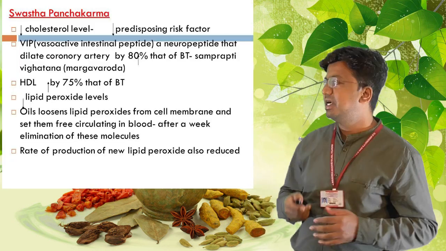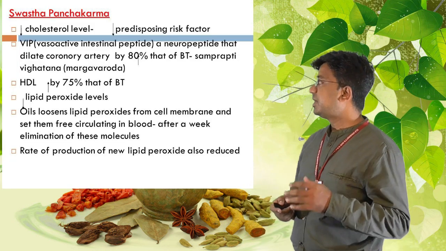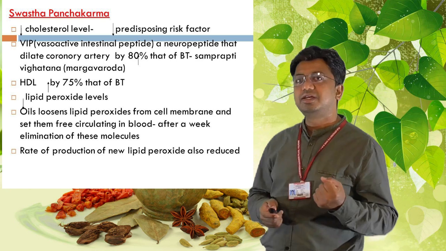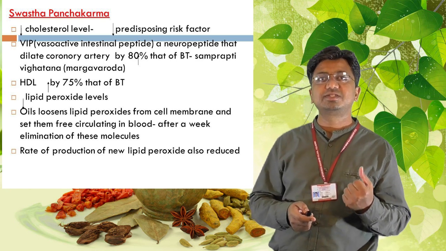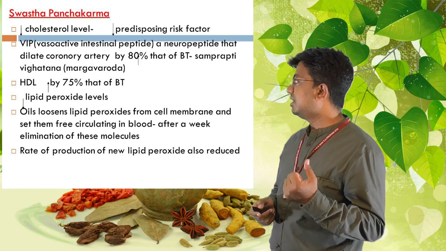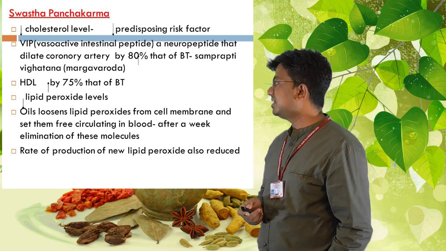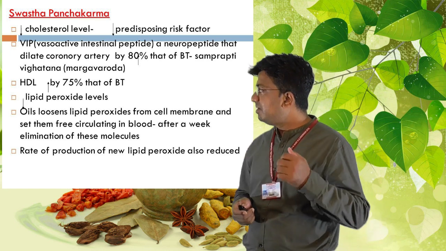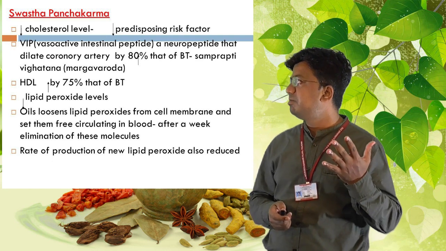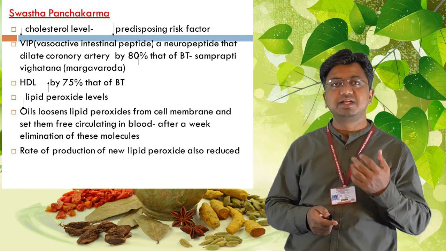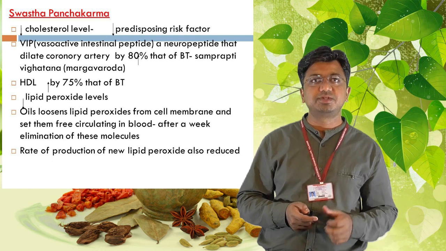It is shown in research studies that Swastha Panchakarma, the seasonal Panchakarma, lowers the cholesterol level, thereby lowering the predisposing risk factors. HDL, high density lipoprotein, will be raised by 75% compared to before undergoing Swastha Panchakarma.